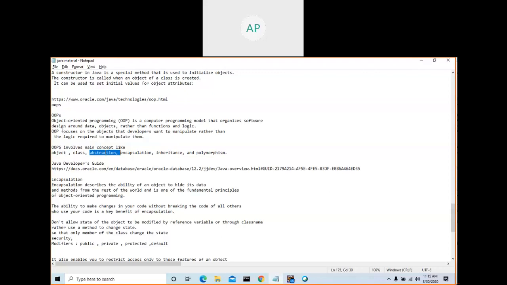How will you create an object? ClassName objectReferenceVariable = new ClassName.